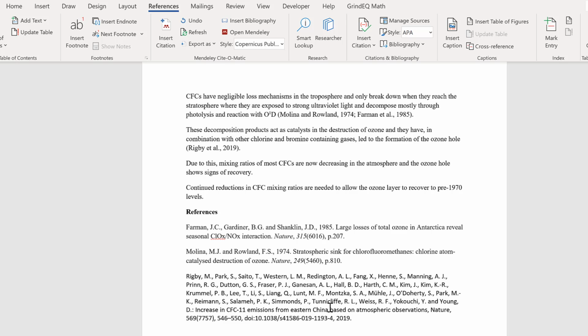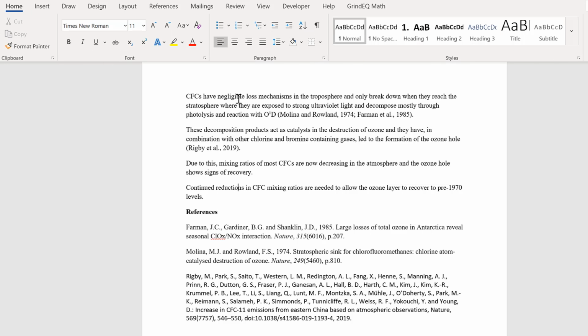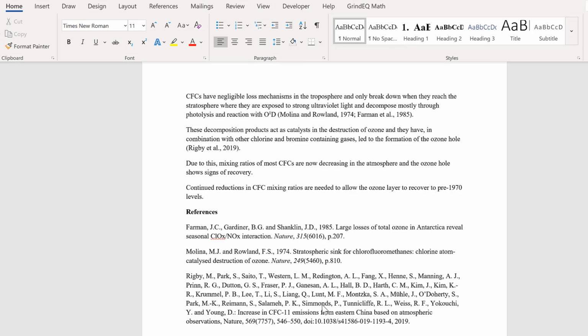Now if your reference list down here is in a different format to the rest of the text, you need to select somewhere inside the text and go to Home and then Normal, and right click and update Normal to match selection. And then you'll see that the reference list made by Mendeley will change its formatting to match the rest of the text, because it's just copying whatever your normal formatting is set to.